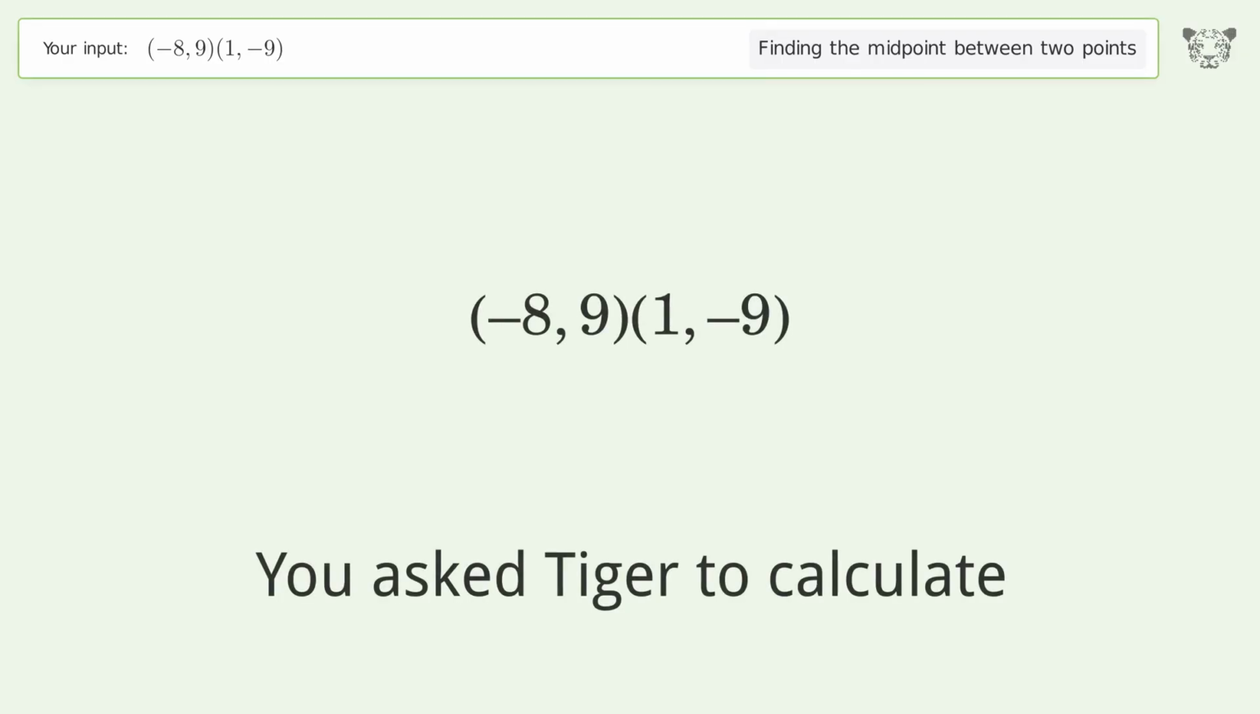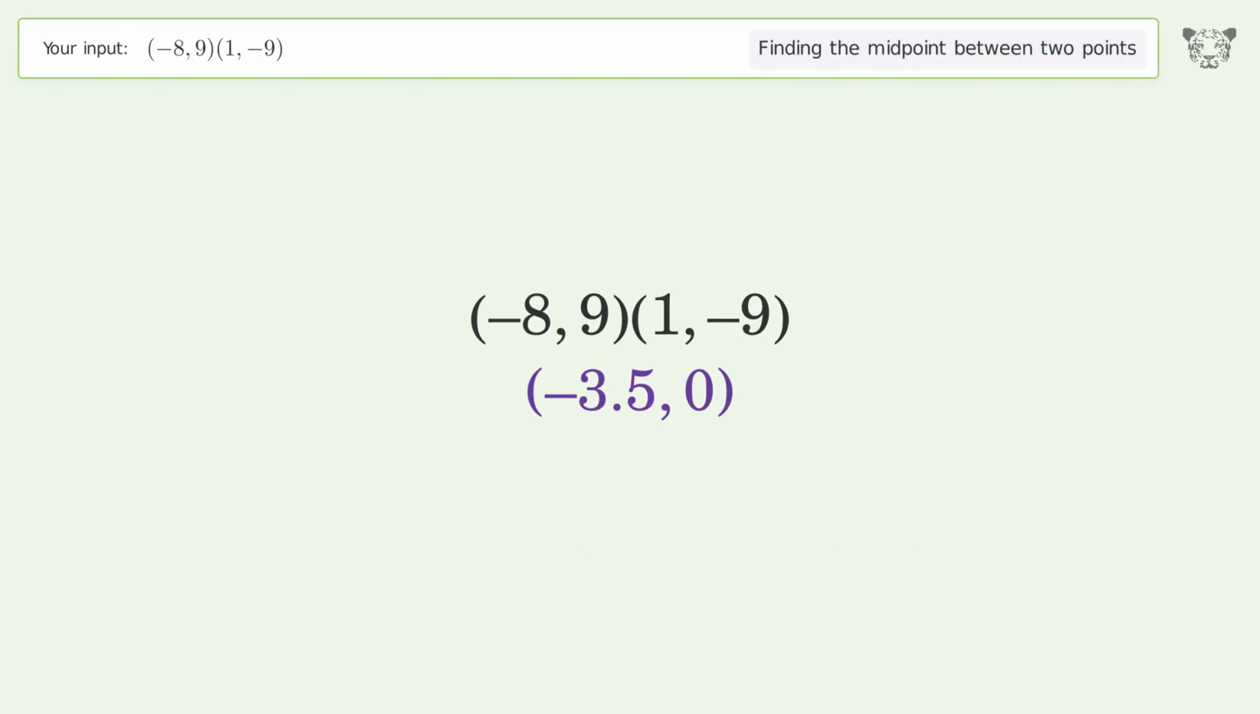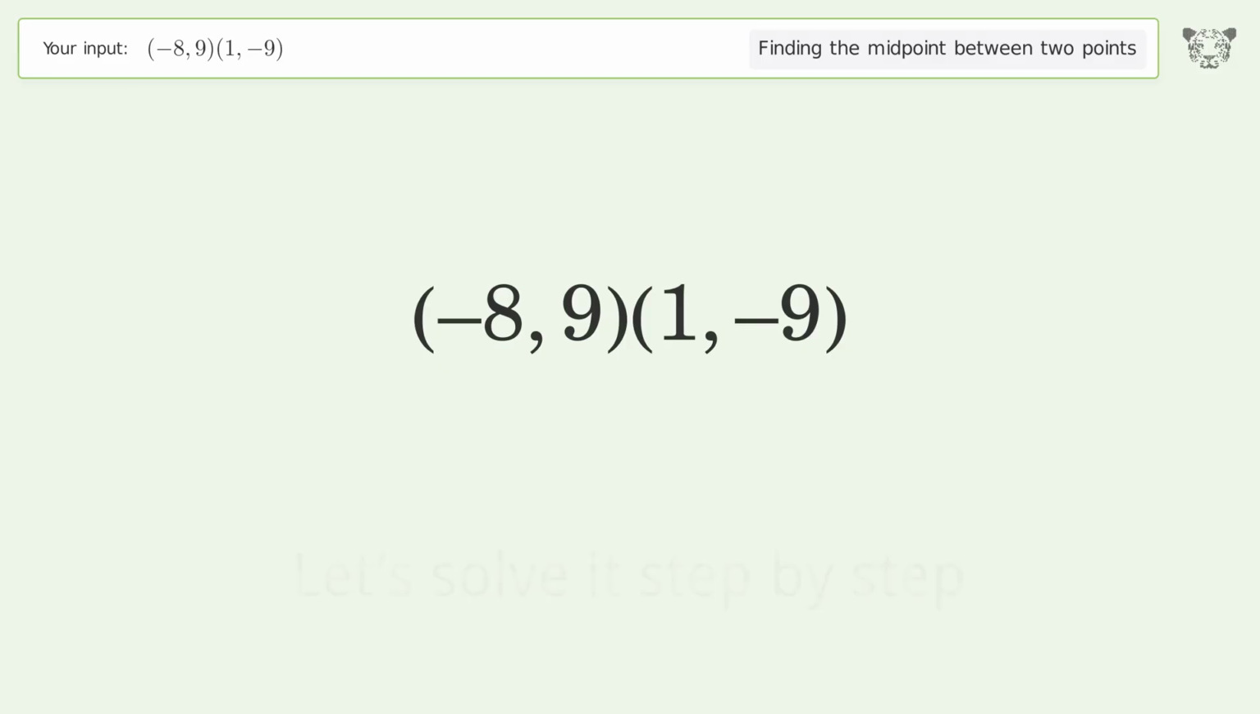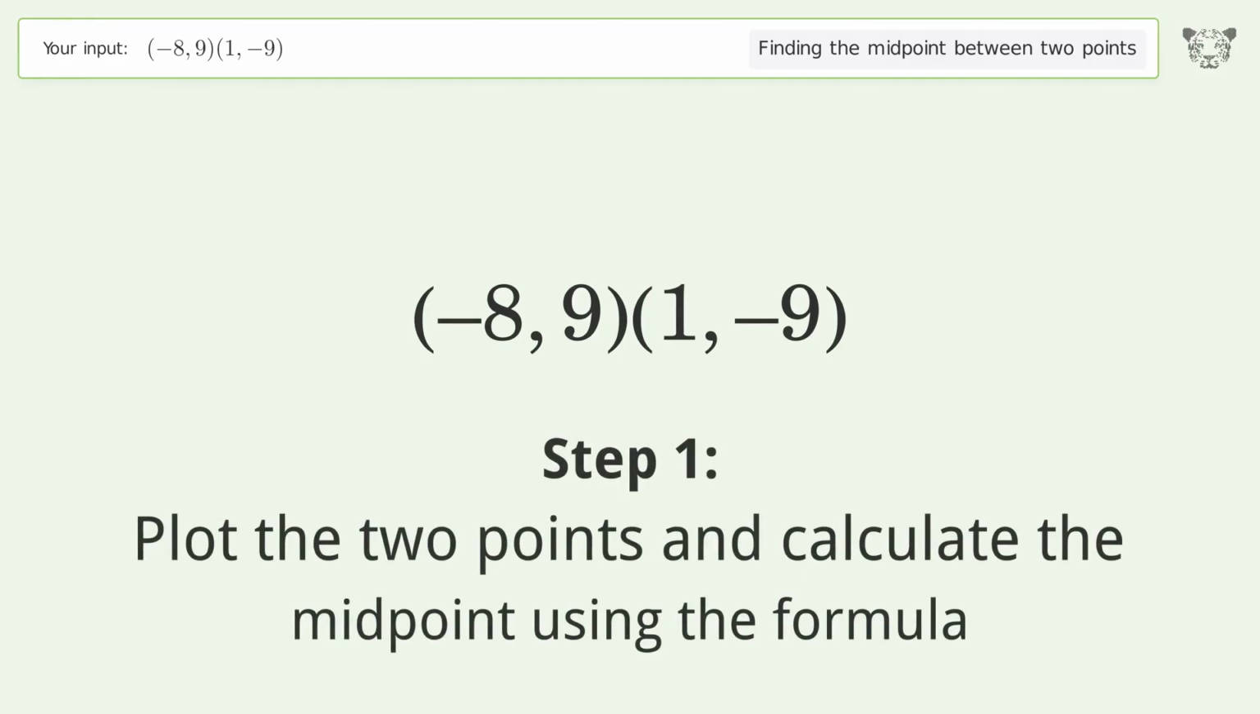You ask Tiger to calculate. This deals with finding the midpoint between 2 points. The midpoint between the 2 points is -3.50. Let's solve it step by step. Plot the 2 points and calculate the midpoint using the formula.